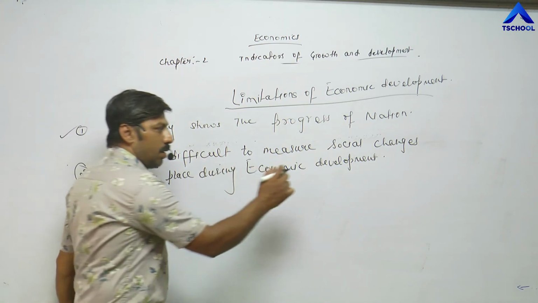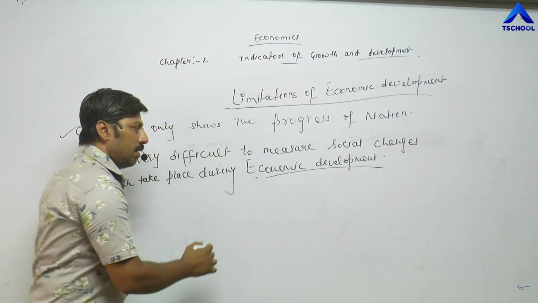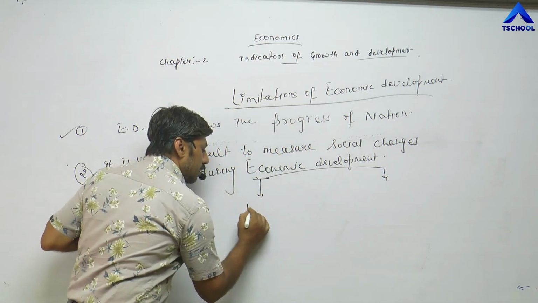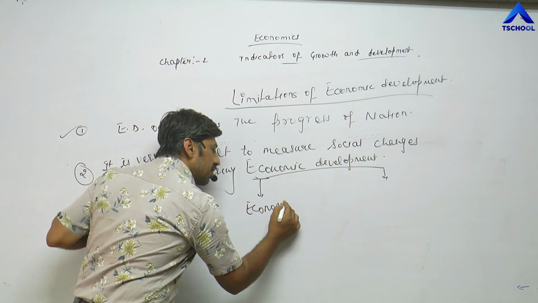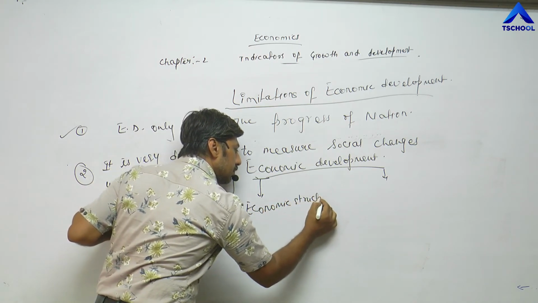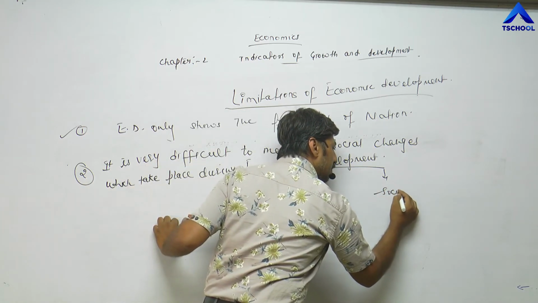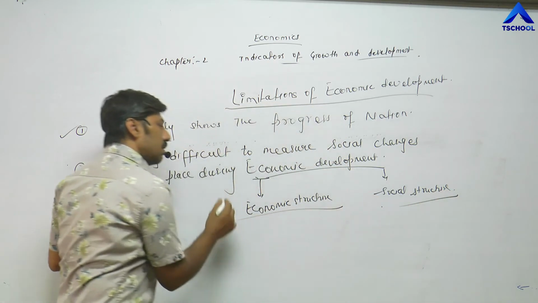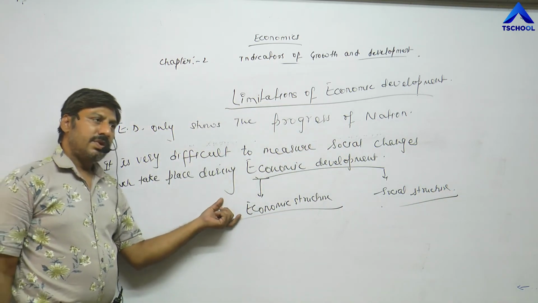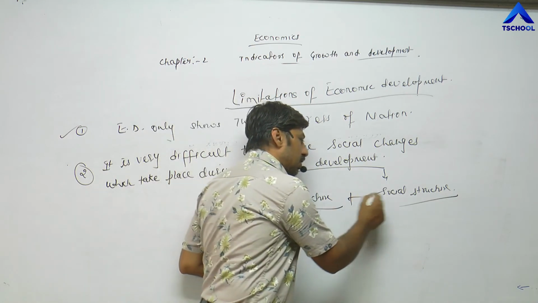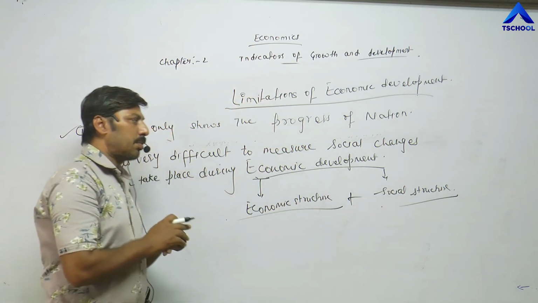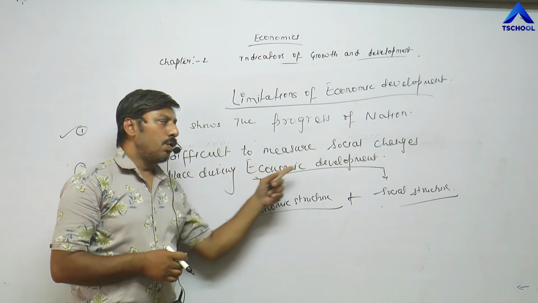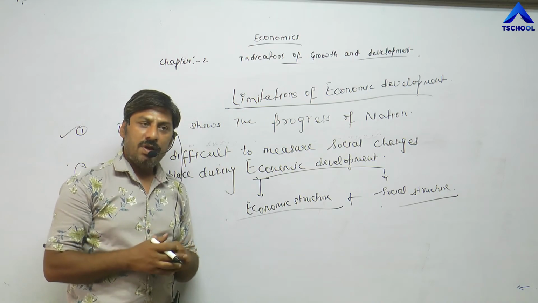Now, once again, what is economic development? Whenever in any economy the economic structure changes as well as the social structure changes, whenever both changes take place in any economy, then we can say that economic development is going on in such nations.